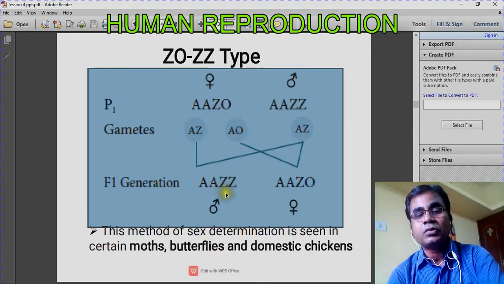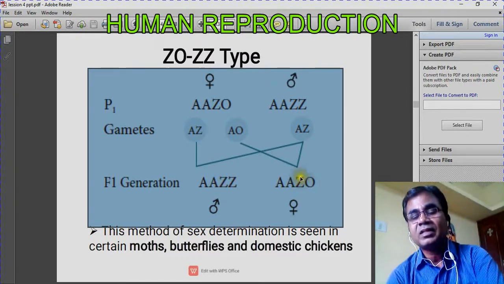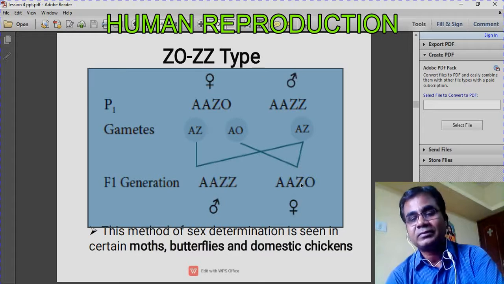If the sex chromosomes are homomorphic, then it will be male. If heteromorphic, the individual will be female. If both sex chromosomes are the same, it is homomorphic. If the two sex chromosomes are different, it is heteromorphic. This kind of sex determination you can see in moths and butterflies.